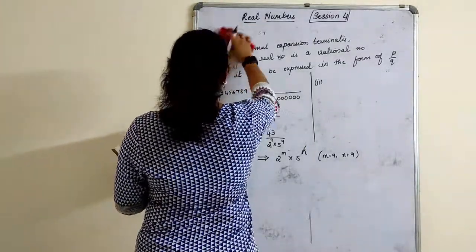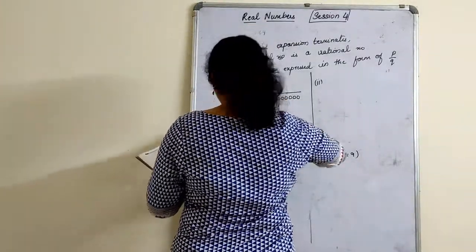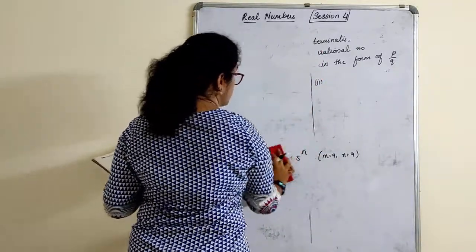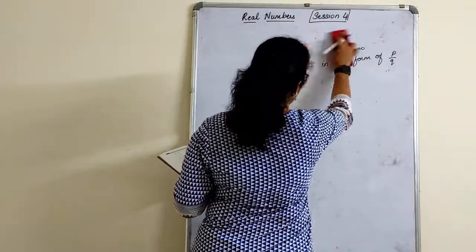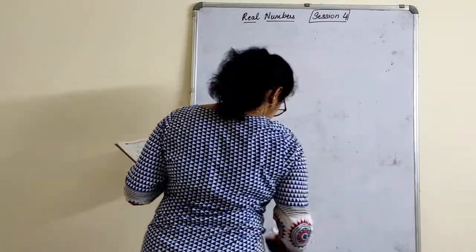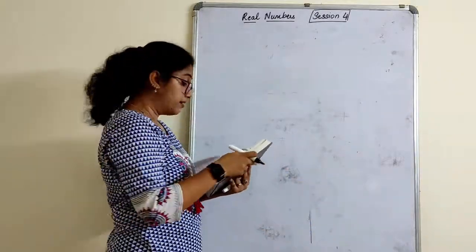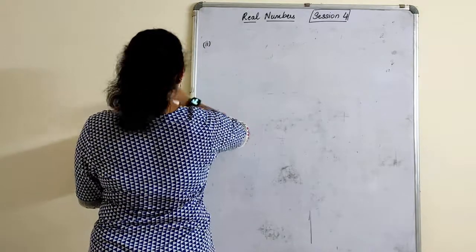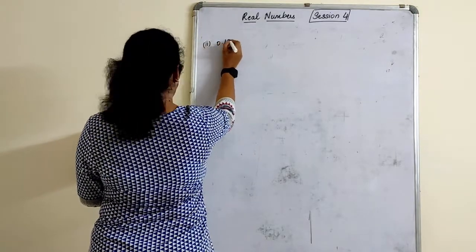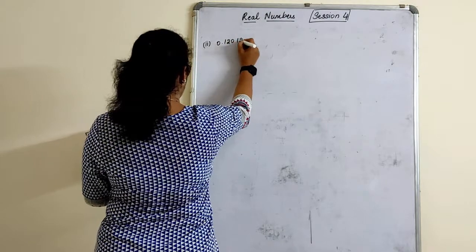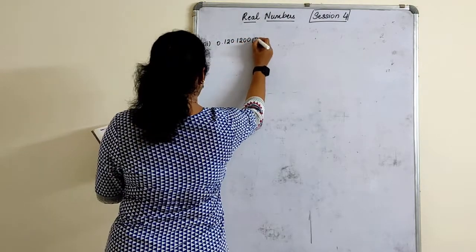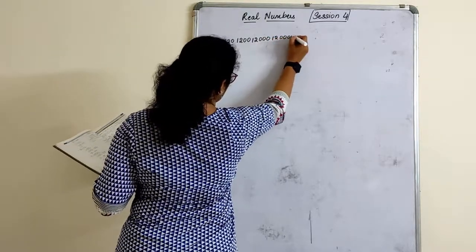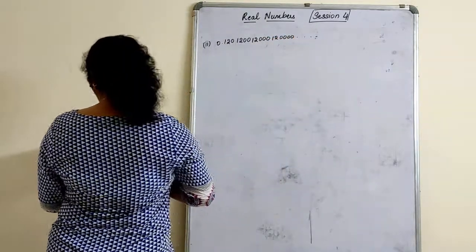Second question, just look at the question. When you look at it, you realize that they have given it after some dash dash dash. There is no periodic recurring or anything. That means it is not terminating. So if it is not terminating, then we cannot express the denominator in terms of that. Second one, 0.120, 1200, 1200 and 1240 dash dash dash.